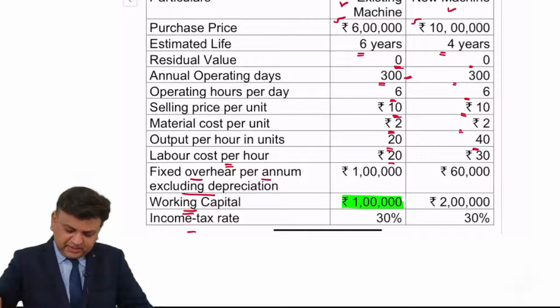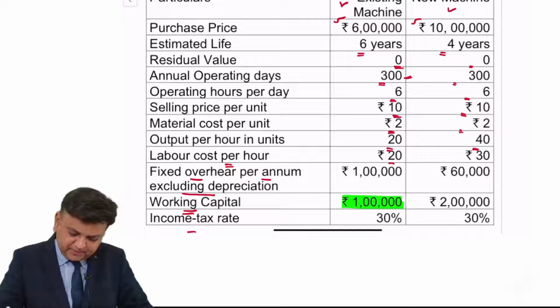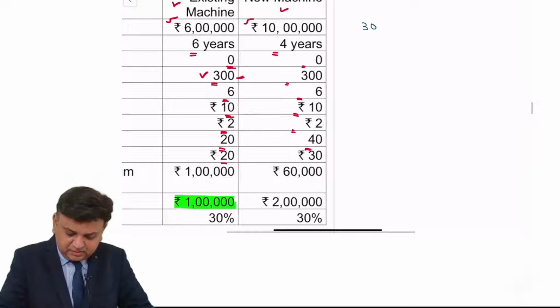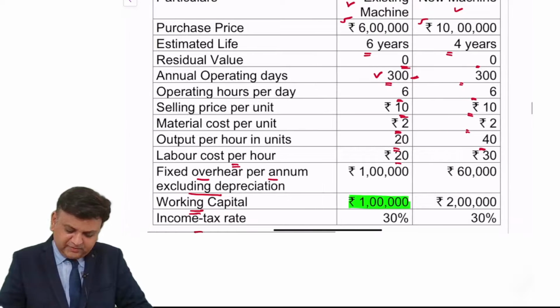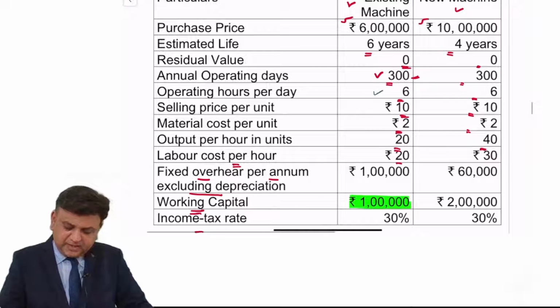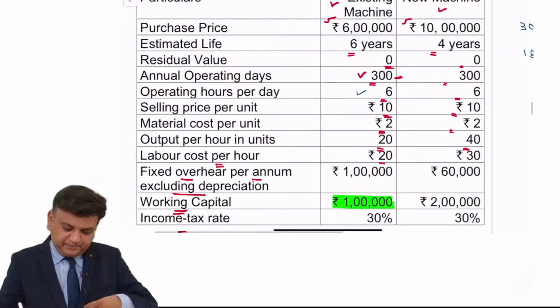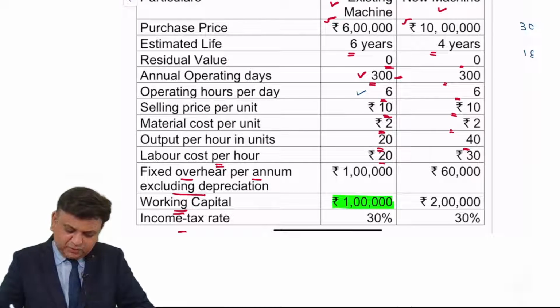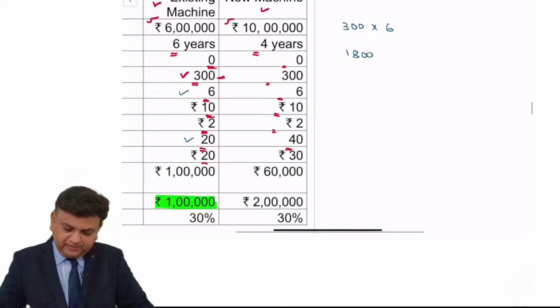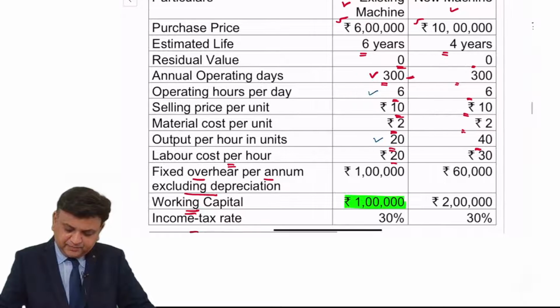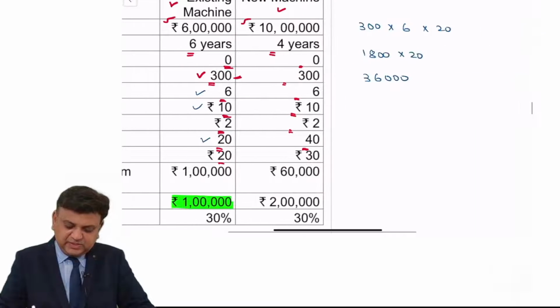So friends, over here the information is provided with respect to the number of working days in a year. Listen to me, friends, it is 300. It has been given that we are working for 6 hours a day. So 300 into 6 comes to 1800 hours for which we are working. Then it has been given that the output per hour in terms of units is 20. That comes to 36,000 units. Then information is given that the sales value is rupees 10.